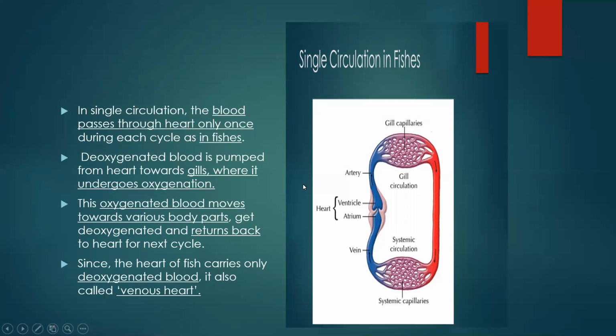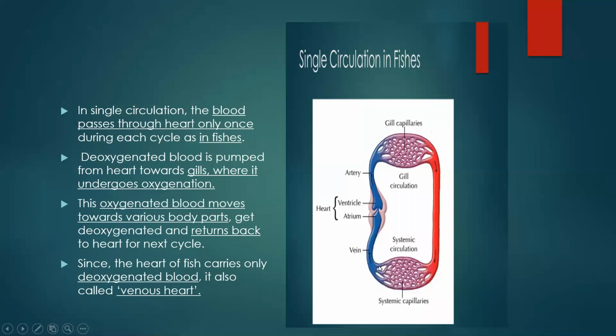Now what happens? This is the circulatory system of fish. Okay. Now you can see this is the heart of fish. Now blood is pumped from the heart. It goes to the gills. From the gills, it is distributed to the different parts of the body.